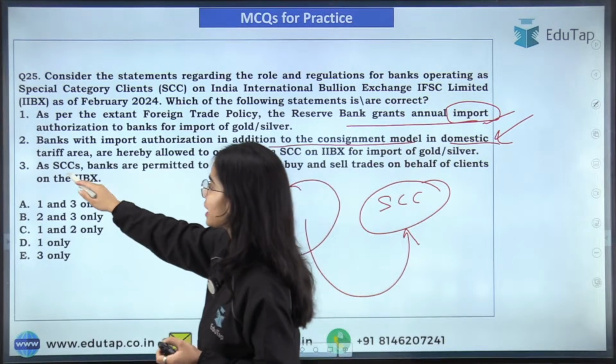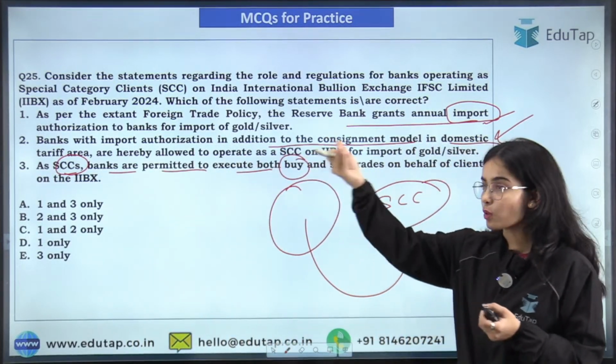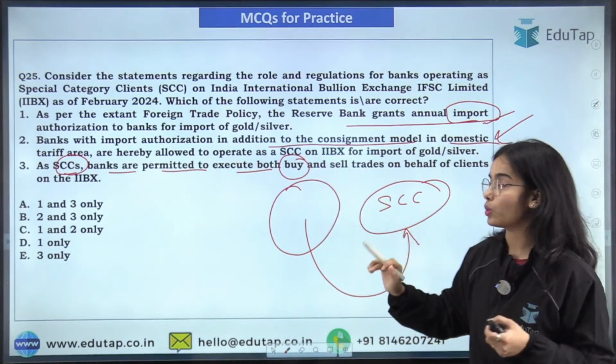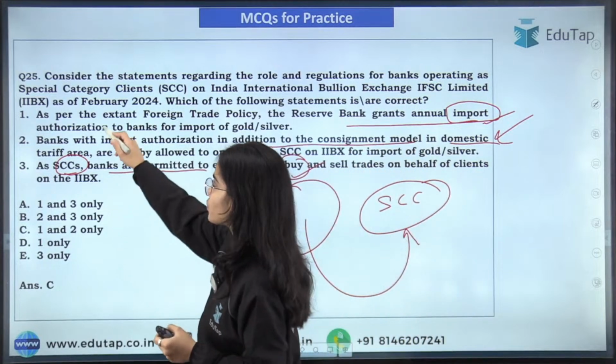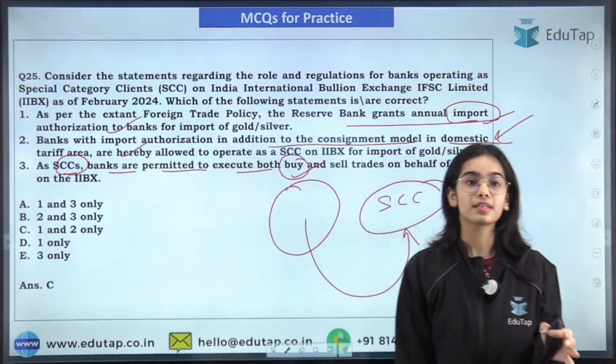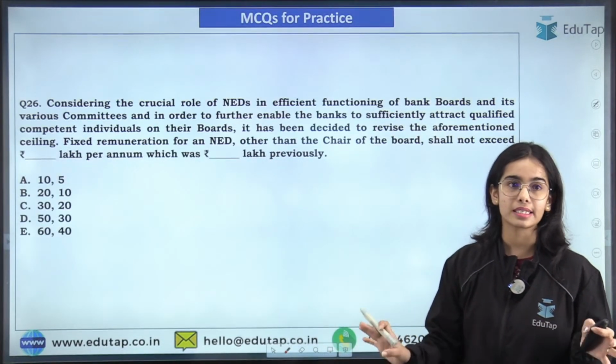As special category clients, banks are permitted to execute only buy trades, because they can only buy the gold, they cannot sell the gold. So they can only execute the buy trade. That's why here the answer is C, that is, the first and second statements are correct. The third statement is incorrect. Okay, so that is the answer here. So I hope this is clear.